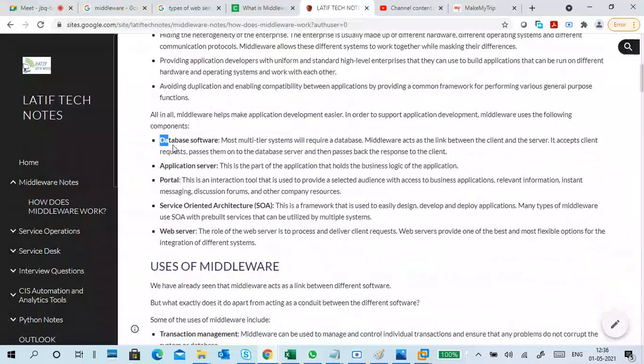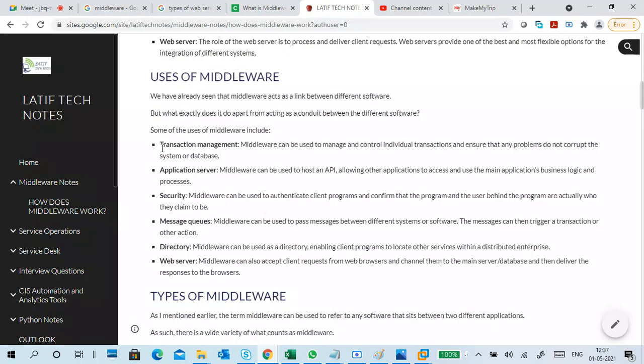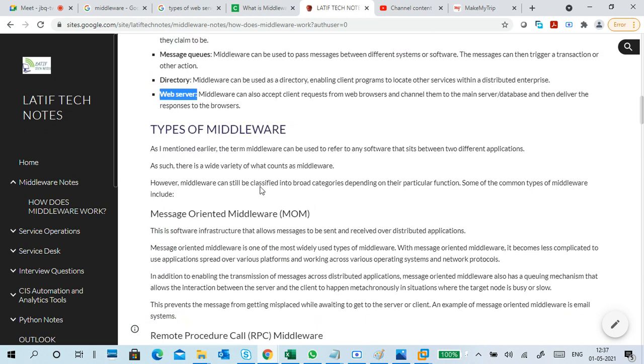You can see a database server, application, portal, service oriented architecture, and web servers are included in these concepts. The uses of middleware are transaction management, application server, security, message queuing, directory, and web servers.